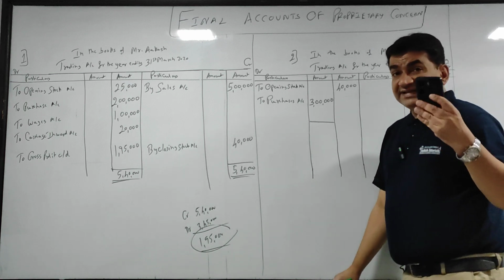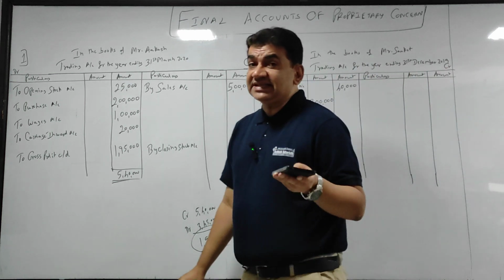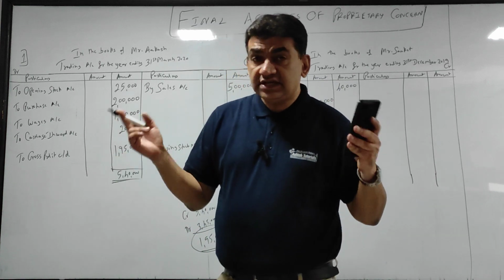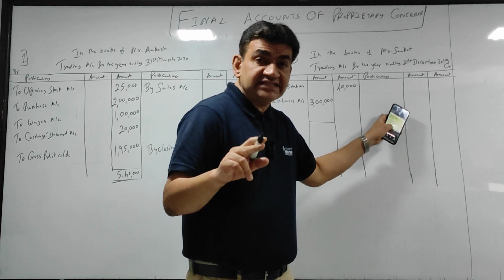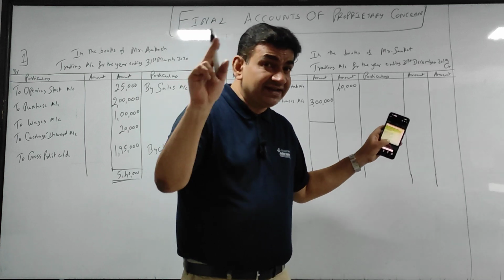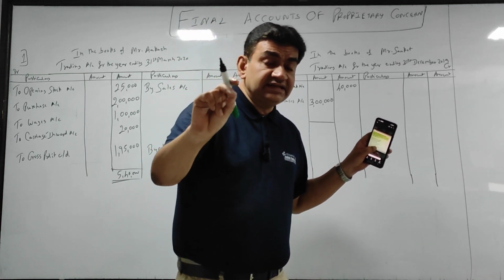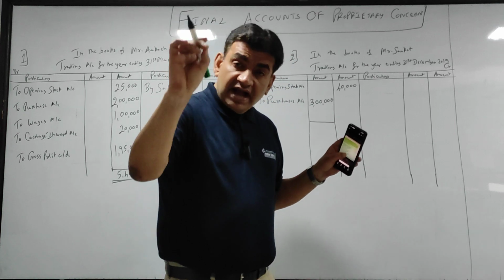Next, sales 6 lakhs. Sales, goods going out. We know very well we will put it on the credit side in the first line, but there is a sales return because of which we have put a mark.